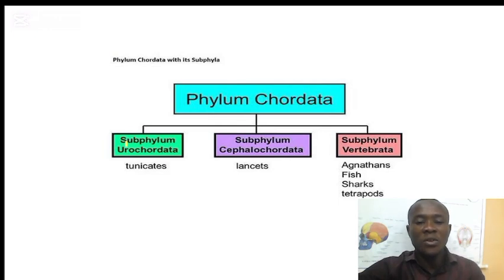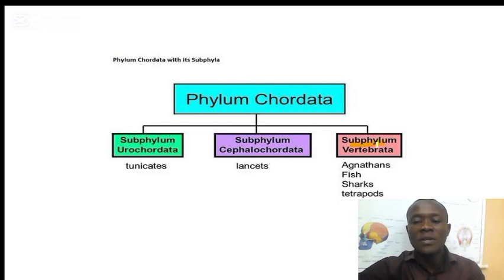The other subphylum that we have is Cephalochordata. For them, the notochord runs along the length of the body, and it persists throughout their lifetime. And the dorsal hollow nerve cord that they have forms a primitive brain. The organisms here are called lancets. And we have the subphylum Vertebrata.